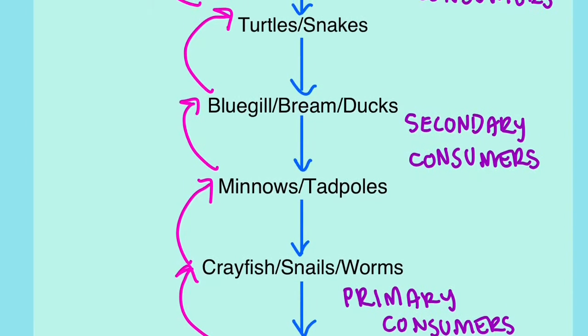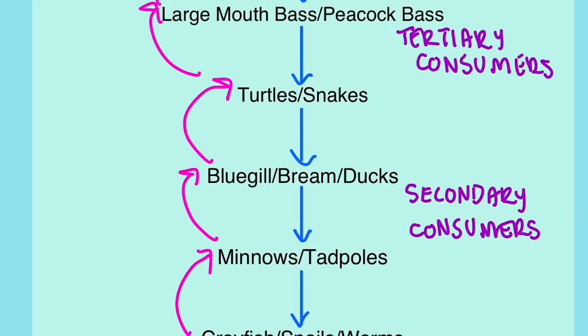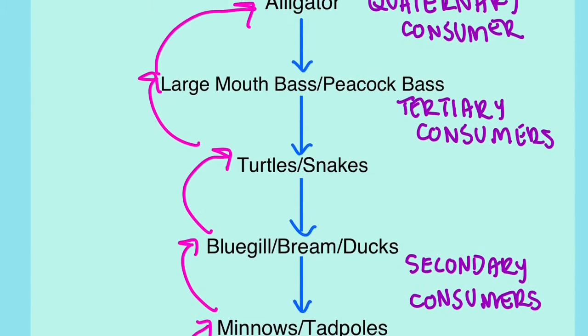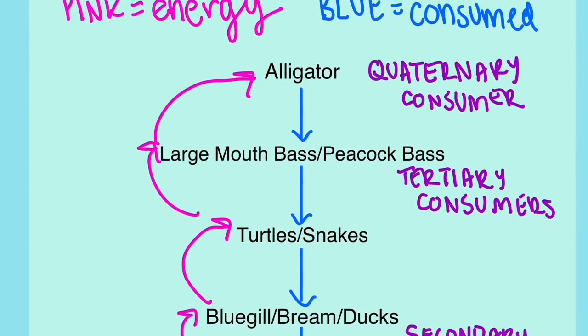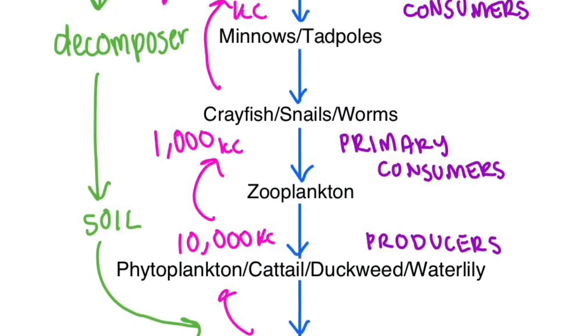Minnows, tadpoles, bluegills, brim, and ducks are secondary consumers. Turtles, snakes, and bass are tertiary consumers, and of course, the alligators are the quaternary consumers. Again, the sun is the main source of energy. Energy flows through the food web as each organism is consumed.